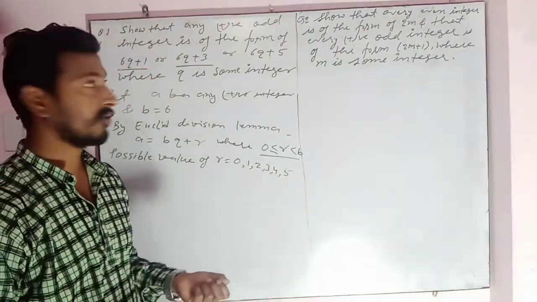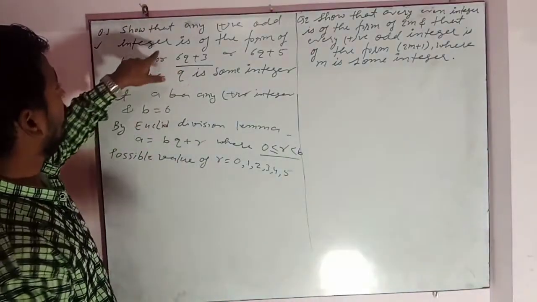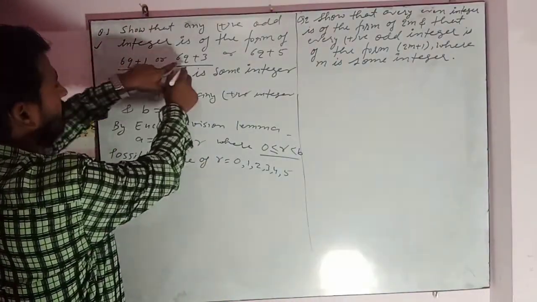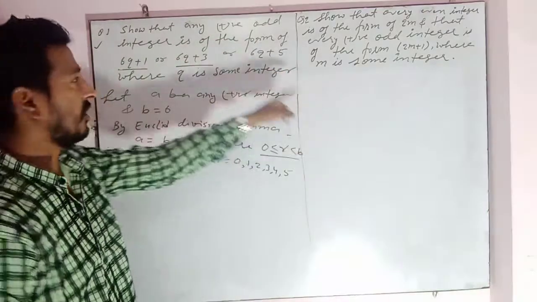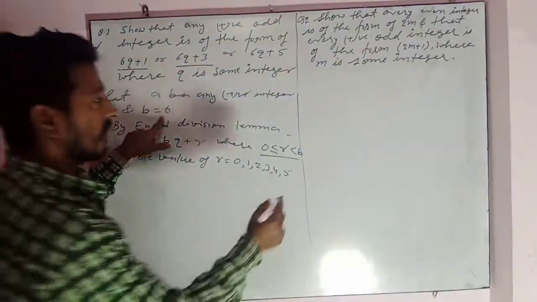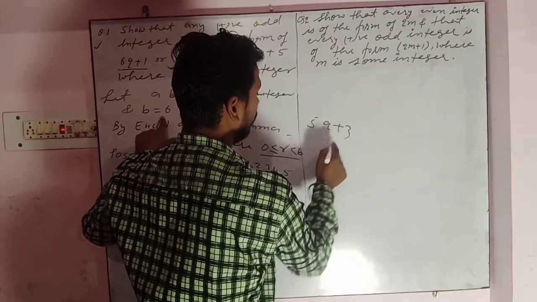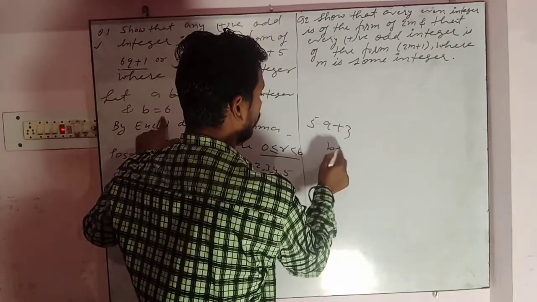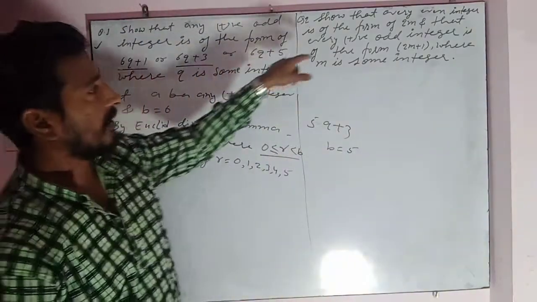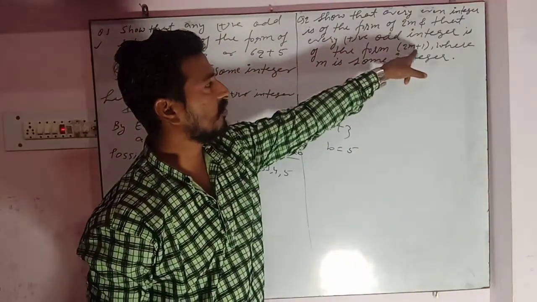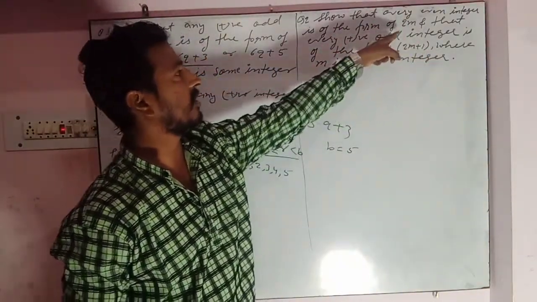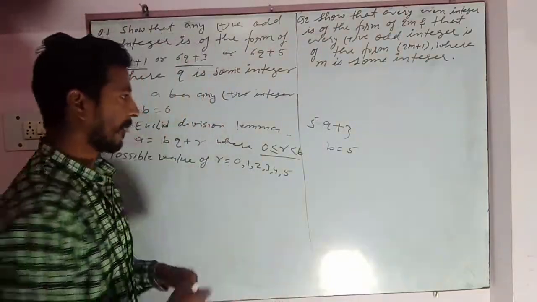Now in the very first question, what was given is 6q plus 1, 6q plus 3, 6q plus 5. That's why we let b be equal to 6. If 5q plus 3 was given, then we would let b be equal to 5. And in the second question, we are given 2m plus 1, so that time we will write b is equal to 2.